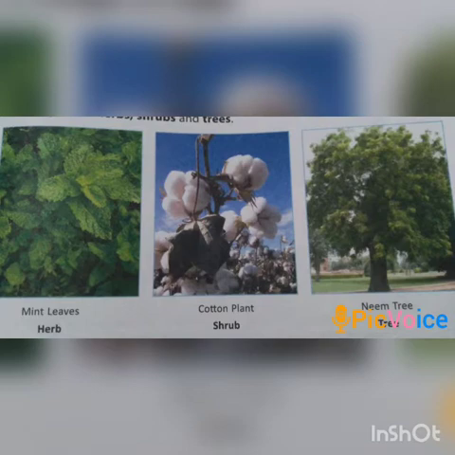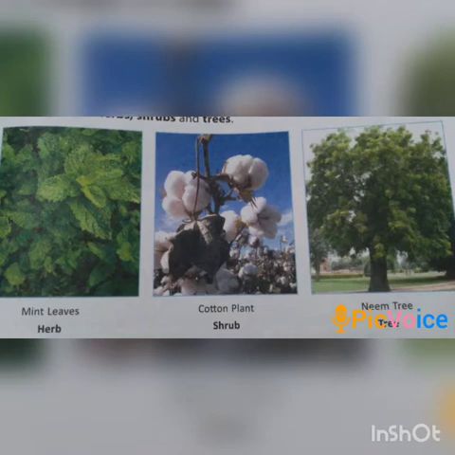Herbs, as you have already studied earlier, are very small plants. Their height usually ranges from a few centimeters to about 1 meter. They have a soft and green stem, which means a weak stem. Vegetables, grasses, and many flowering plants are some common examples of herbs.